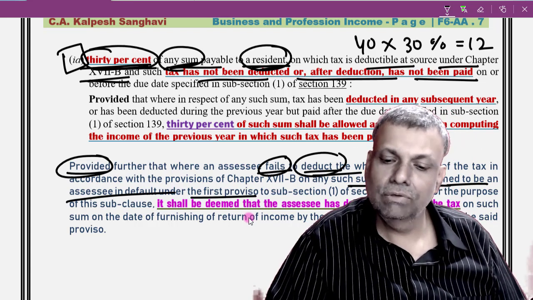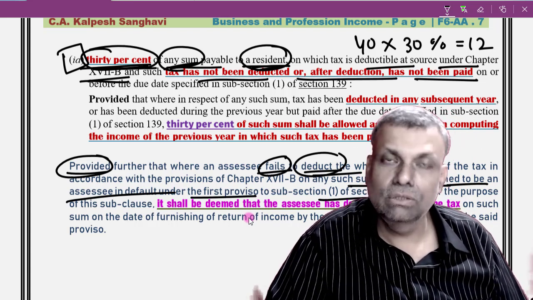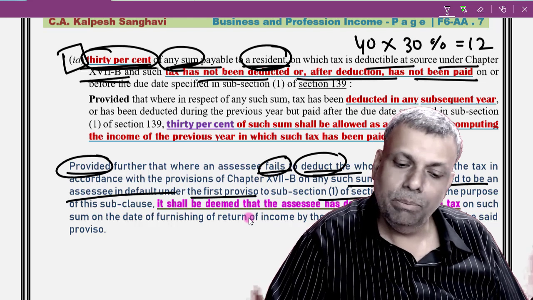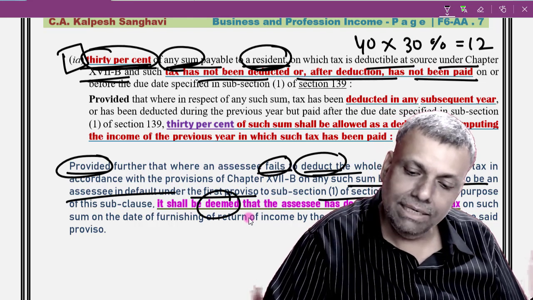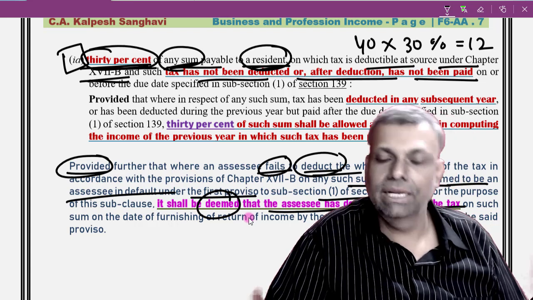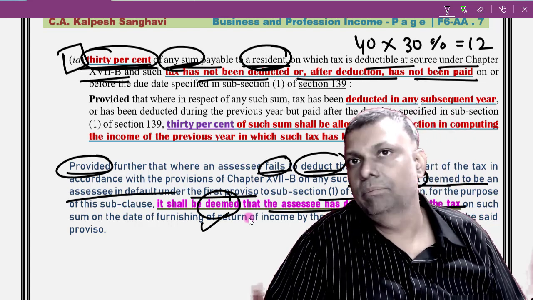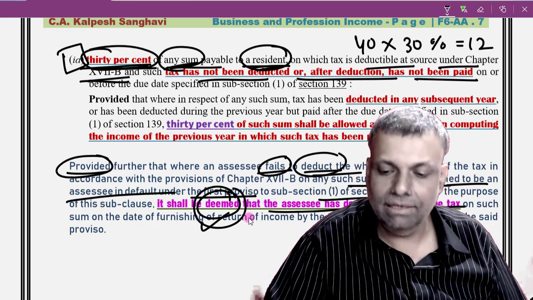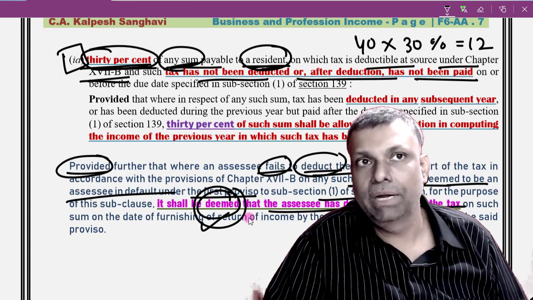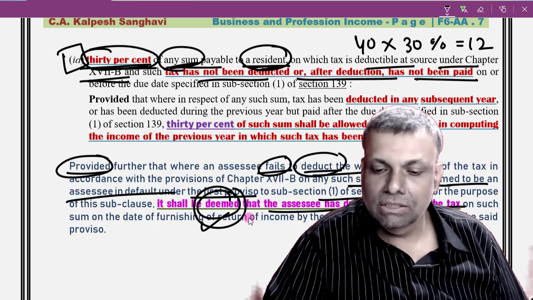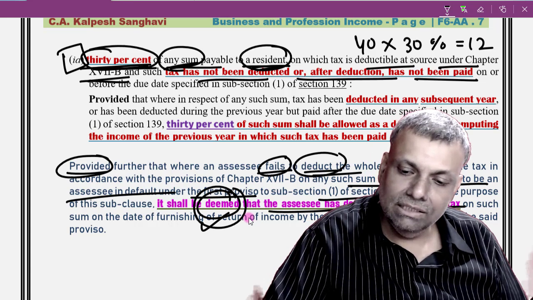In the first provision of section 201. For the purpose of that clause, it shall be deemed that the assessee has deducted and paid the tax. Assessee has deducted and paid the tax. It is deemed that the assessee has deducted and tax paid. So this is a situation that the tax is not deducted.